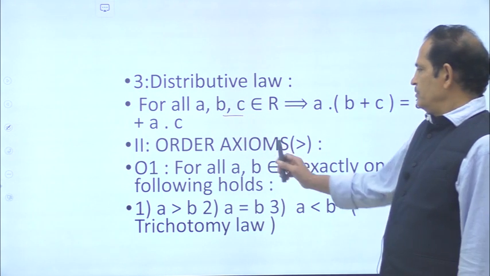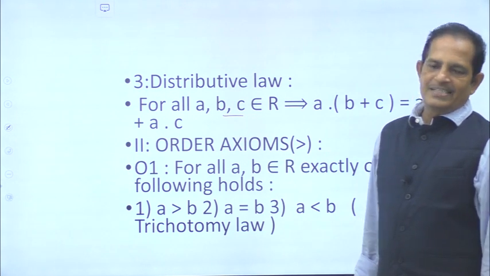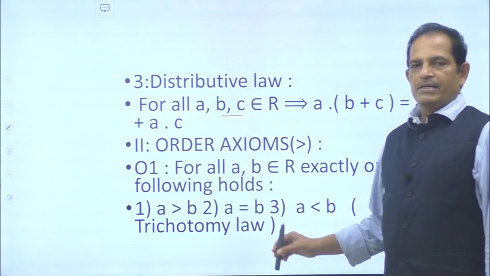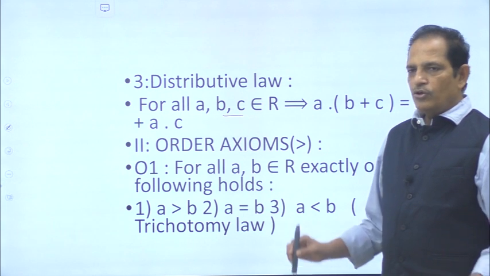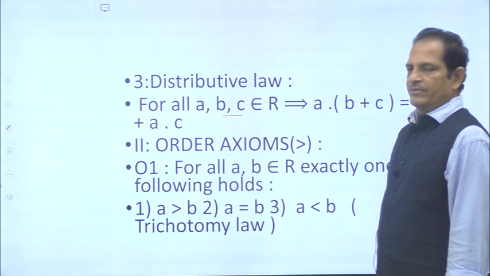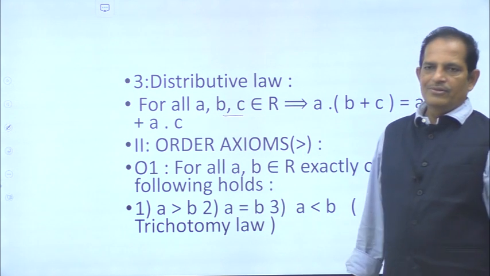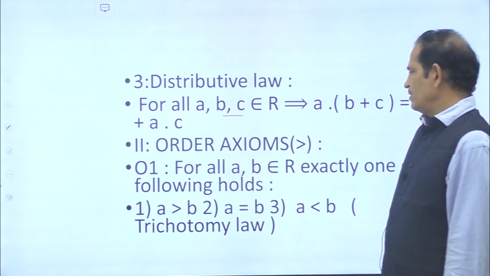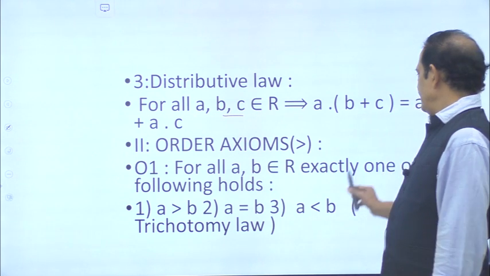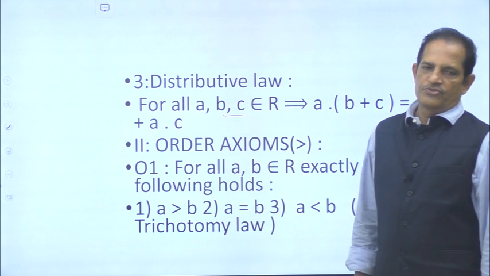Now there are order axioms. There are a lot of real numbers. How do you order them? Ordering. So order axioms, this symbol denotes greater than. For all a, b belonging to R, exactly one of the following holds.